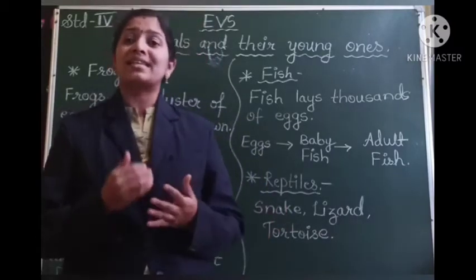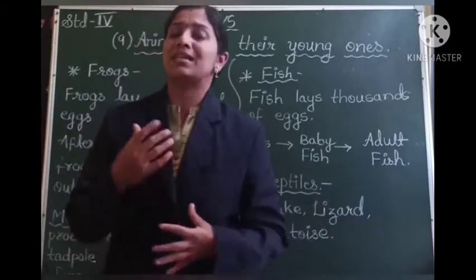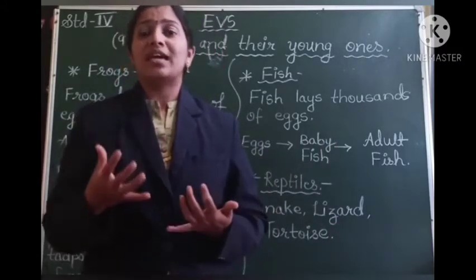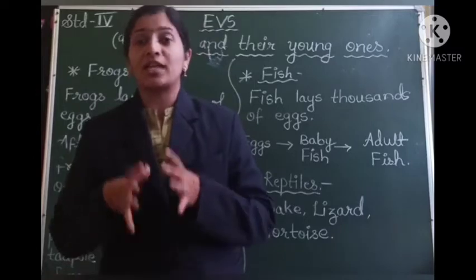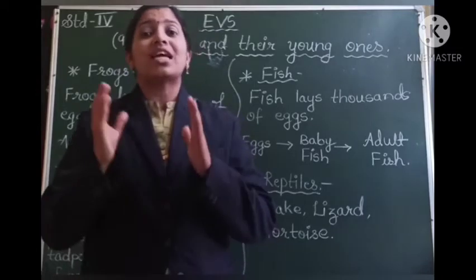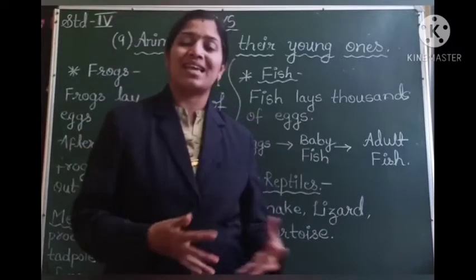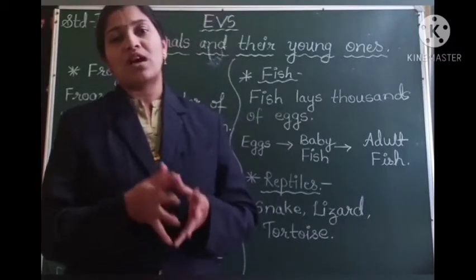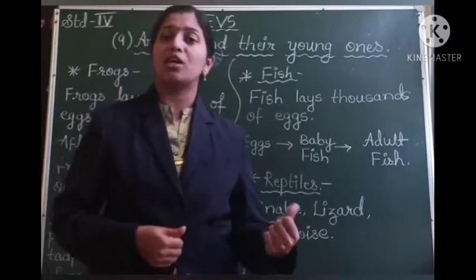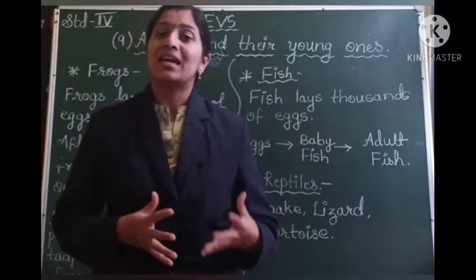So once the eggs are laid by the tortoise, by the snake or the lizard, they are not required to sit there and give warmth to the eggs. The natural heat, the natural light of the sun gives warmth to these eggs, and then after a specific period of time, the young ones come out from these eggs.